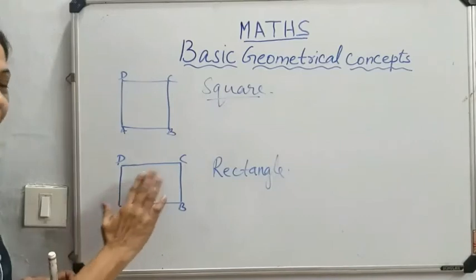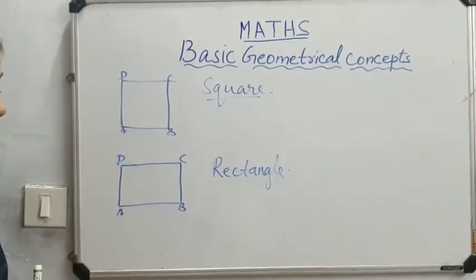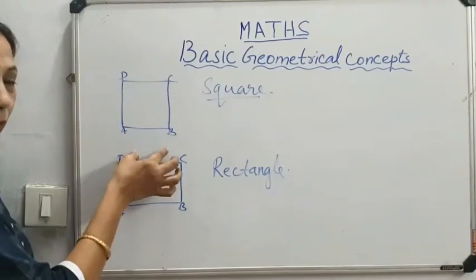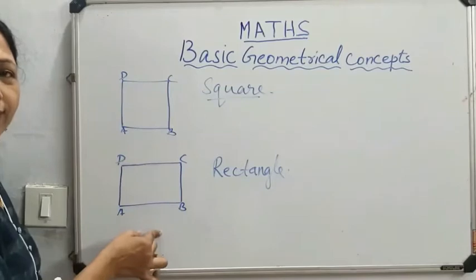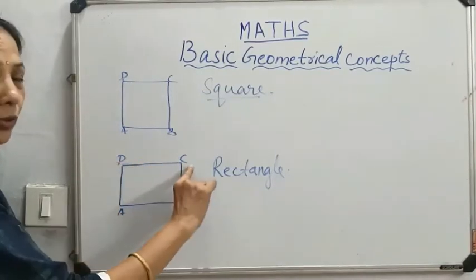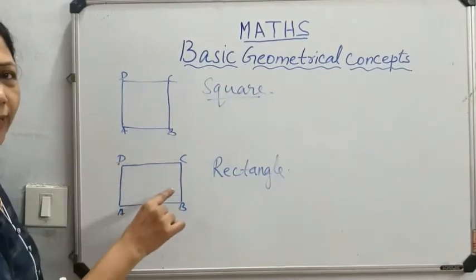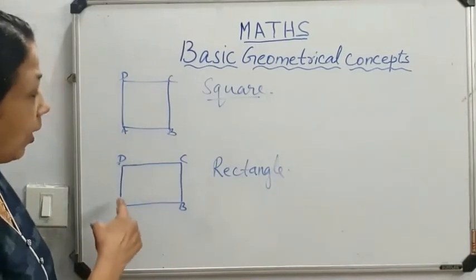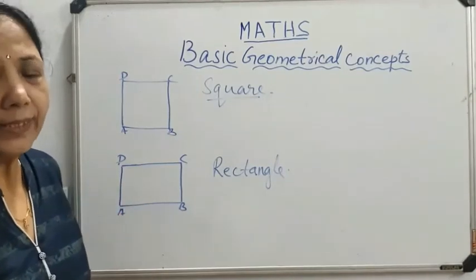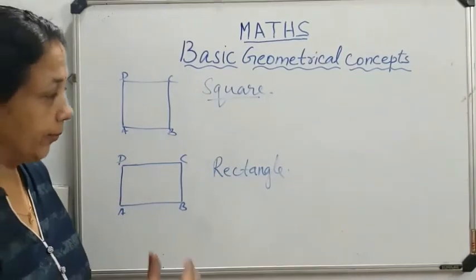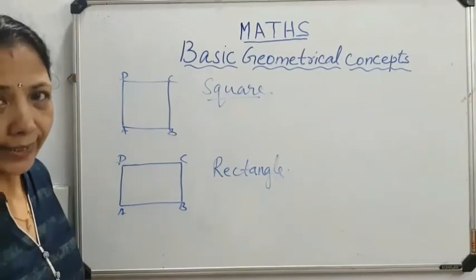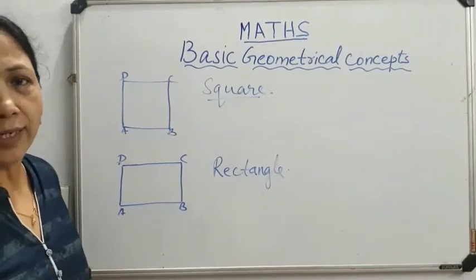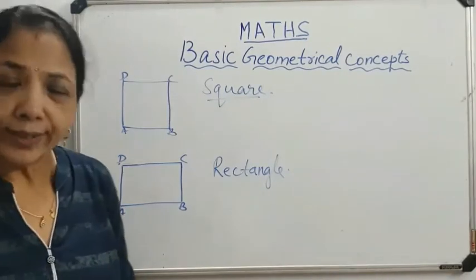Rectangle, all sides are not equal. Then which sides are equal? Opposite sides are equal. AB opposite to DC, these two sides are equal. AD opposite to BC, these two sides are equal. So rectangle opposite sides are equal and all angles are 90 degree. Means it is perpendicular, straight angles only. So rectangle has four sides, four equal angles, but opposite sides are equal. Is it clear? Got it?